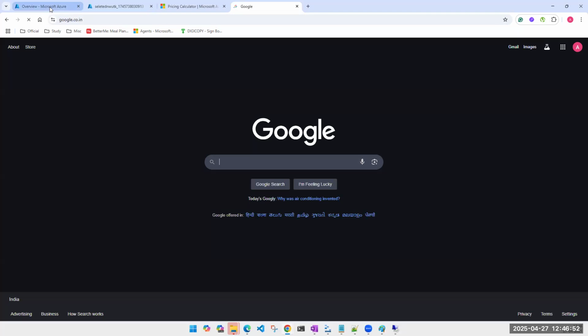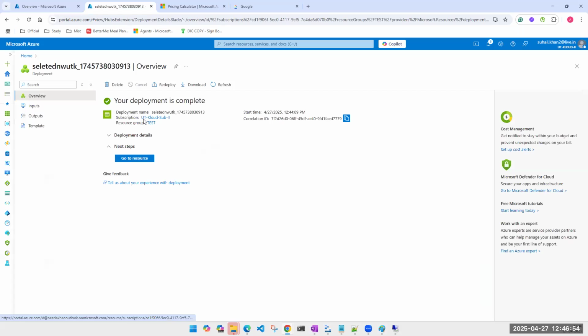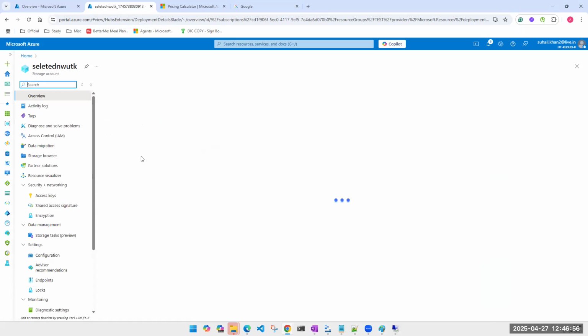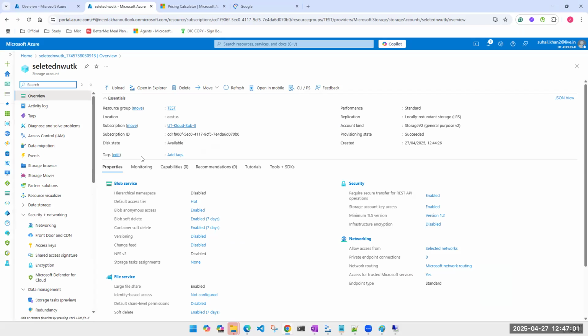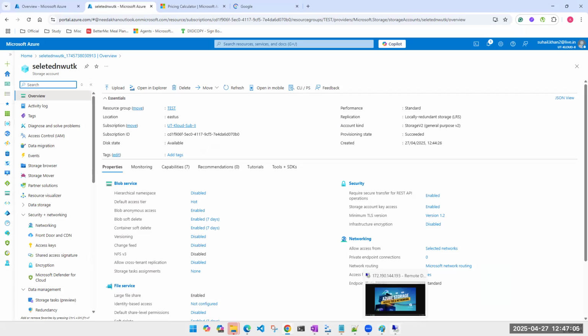Fine. Now let's go ahead and check the selected network. Actually, this is not private. Under selected network, what have I selected? I have selected my virtual network, so any machine which is a part of that virtual network should be able to access. Then I have selected Aradhya's and Zareen's IP address. Right? So again, I'll go ahead and create something here.